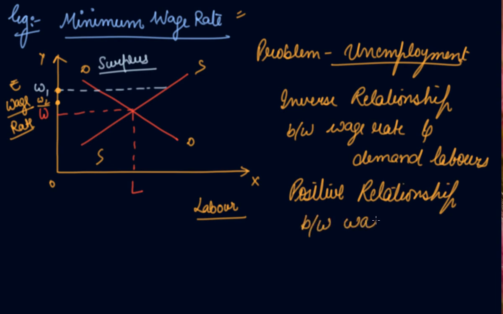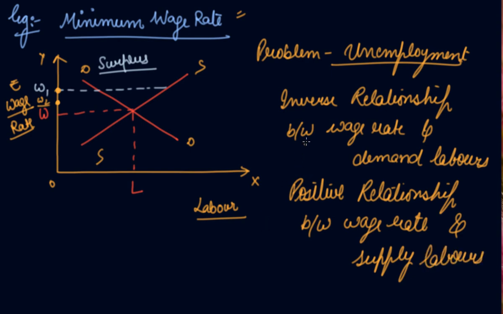See, if the wage rate is high, more and more labor will be ready to work. So the supply of labor will be more in this case. This makes the demand for labor curve downward sloping and the supply of labor curve upward sloping.